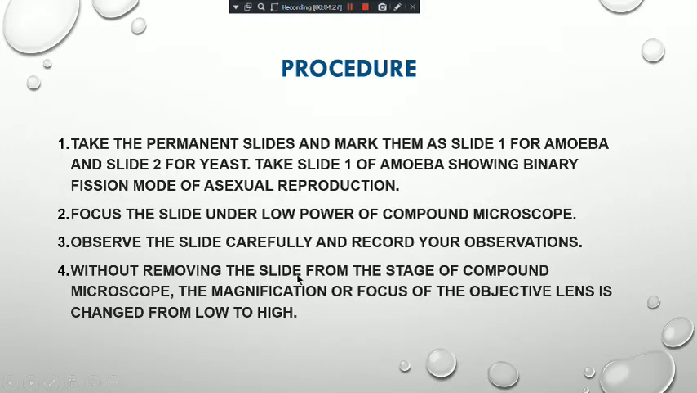Then we will keep the slide there only, and then we will change the objective lens from low to high, and under this lens also we will observe the slide. Clear, students? So this is the procedure. Mark the slide, focus the slide under the compound microscope, and then observe and record our observation.